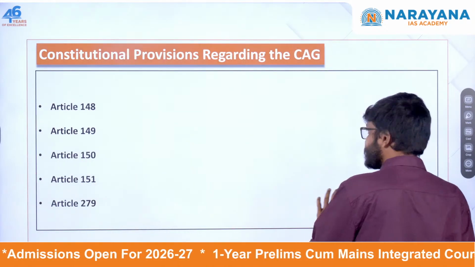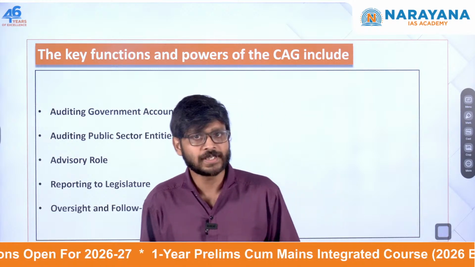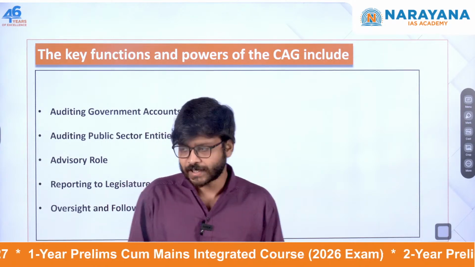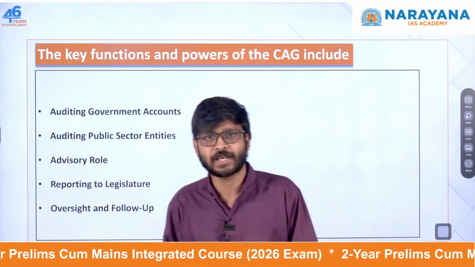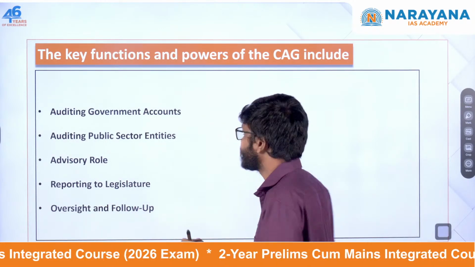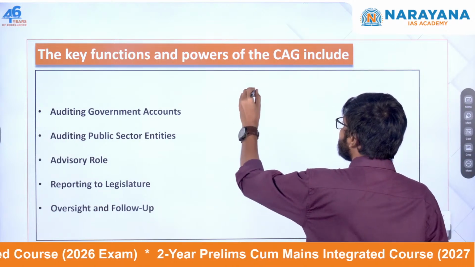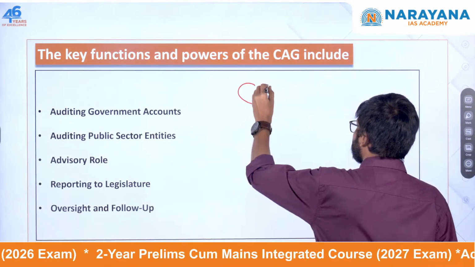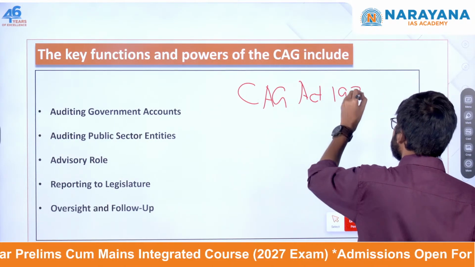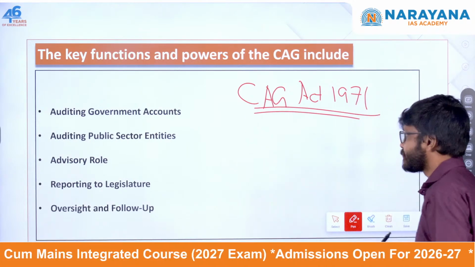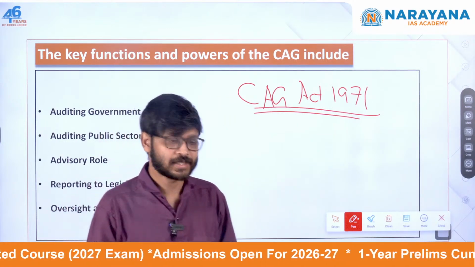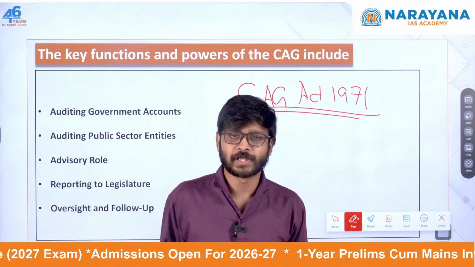So what does a CAG do? CAG audits the government's accounts, both the central government as well as the state government accounts. We have also passed an act known as the Comptroller and Auditor General's Duties, Powers and Conditions of Service Act, which was enacted in 1971. Here the terms and conditions of the Office of CAG are mentioned: how CAG has to work, what the powers are, and the conditions of service.